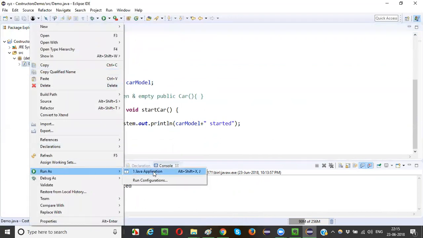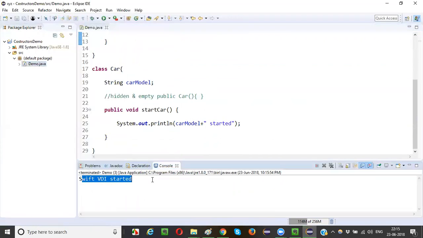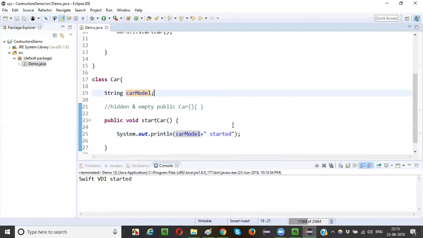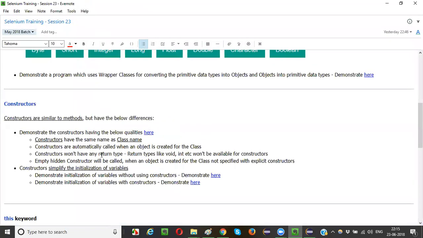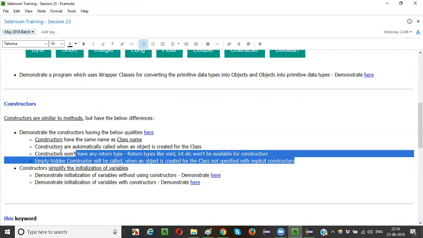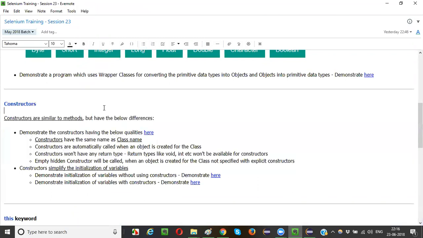On creating the object, right click, run as Java application. You see this time only Swift VDA started will be printed without any errors. Fine, guys. So an empty hidden constructor will be called when an object is created for a class not specified with explicit constructors. That's the reason.